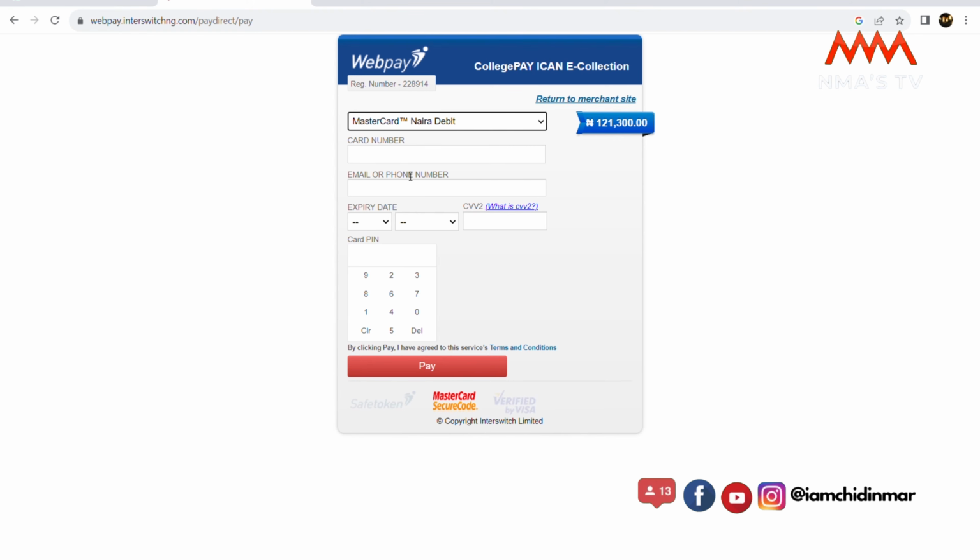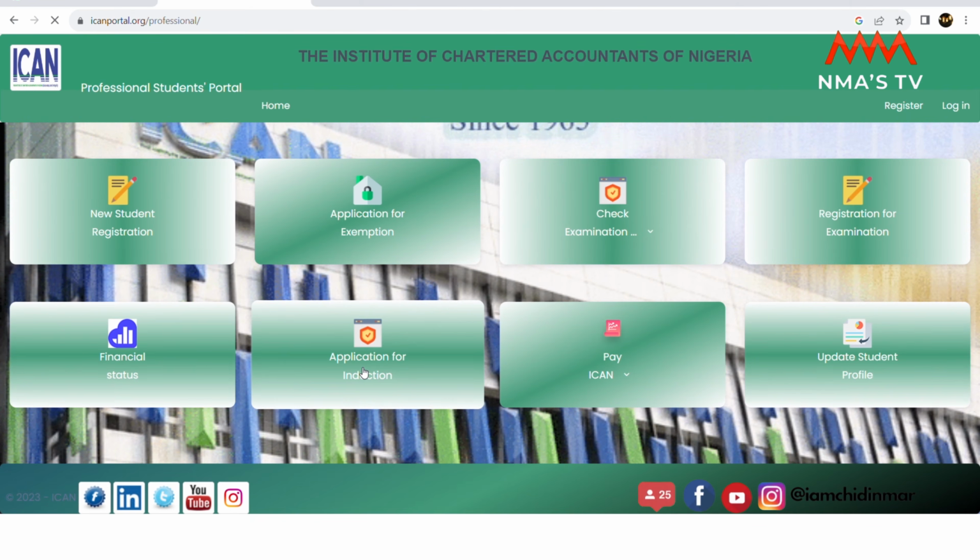Then it takes you to your payment site. So after clicking on pay, you get a one-time pin to your registered phone number or your email address for you to complete your payment. After completing your payment, you get your serial number and your pin. Do well to write them down. Then you come back to the ICAN portal. Remember, step 1 is to pay ICAN.